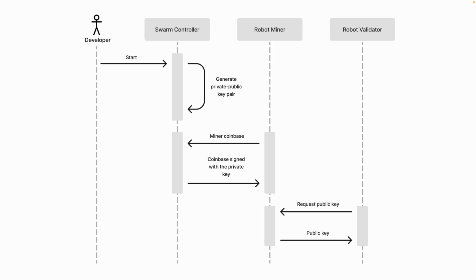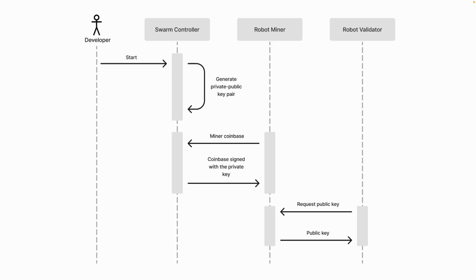Then, during the mining process, the miner seals the block it mined with its signature. A validating robot can get the signature and the Coinbase of the mining robot from the block header and verify the signature using the public key of the swarm controller. If the signature can be verified, then that means the robot has been authorized to mine by the swarm controller. So the block is accepted as valid and added to the blockchain. Since this doesn't involve solving a puzzle, the 51% attack is prevented.